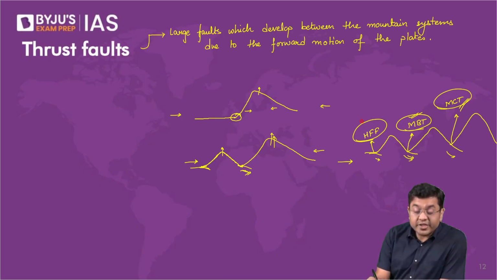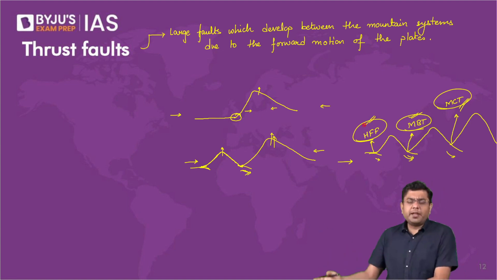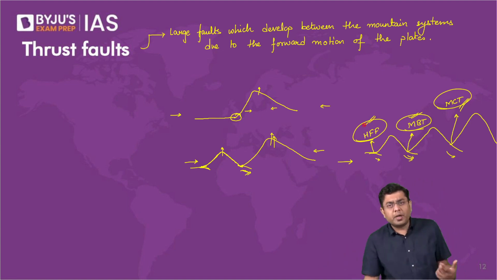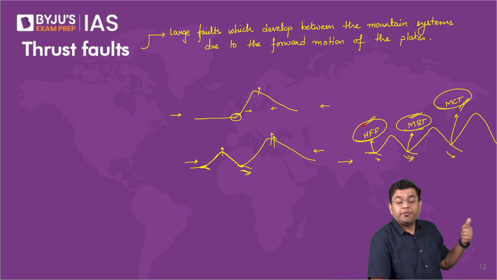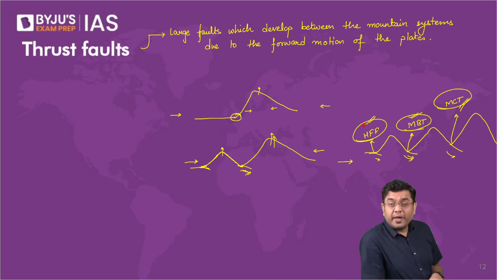Then the HFF: the Assam earthquakes that you come across, the Kangra earthquakes, the Bihar earthquake that you had in 1934, all these massive earthquakes that keep on happening periodically, are because of movement across HFF.